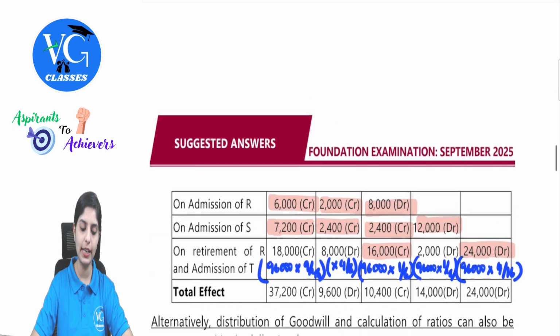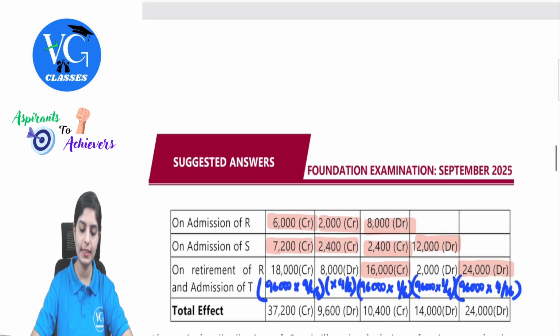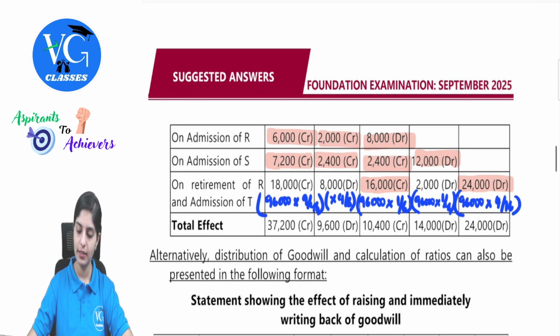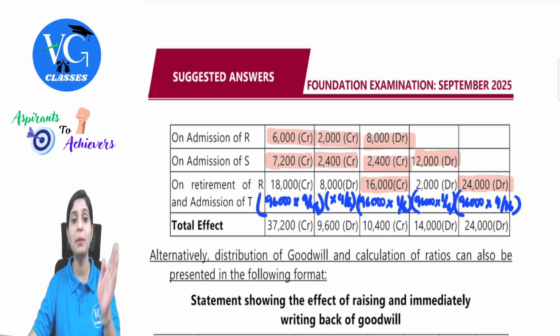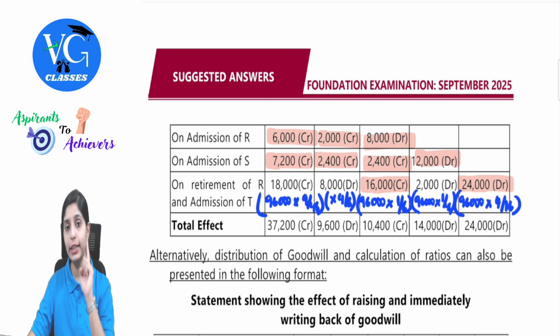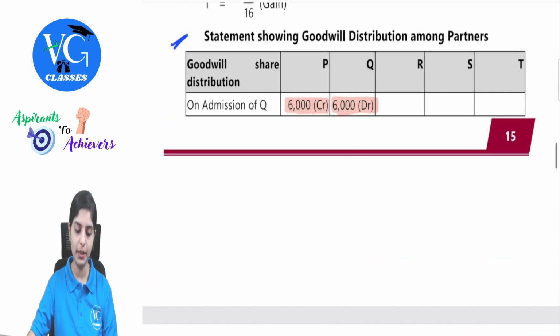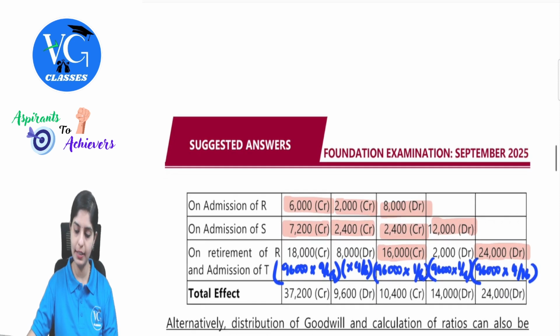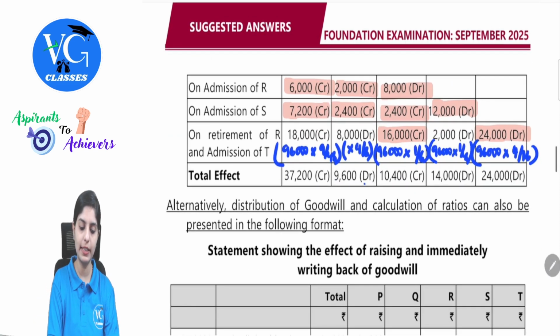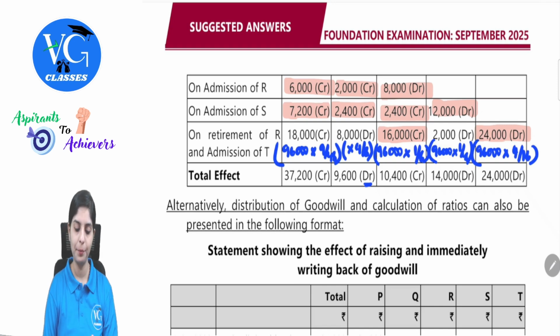So we will just calculate for P, 6,000 credit, 6,000 credit, 7,200 credit and then 18,000 credit. Total 37,200 credit. That means P's capital account will be credited. This is what it indicates. Likewise, for Q, 6,000 debit. Then there is 2,400 credit. That means we will minus 2,400 plus 8,000. So this will be 9,600 debit. Q's capital account will be debited.